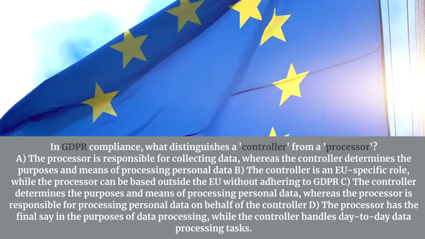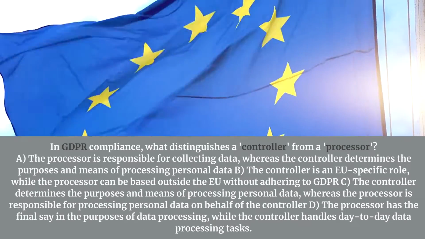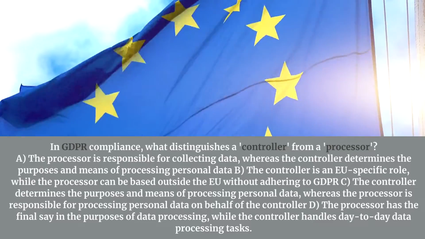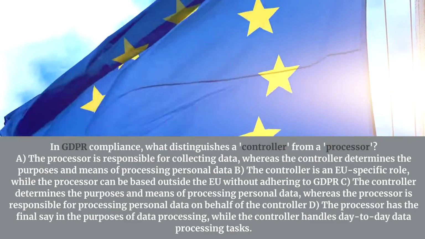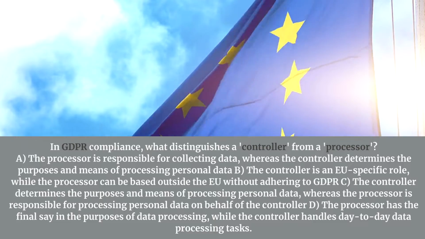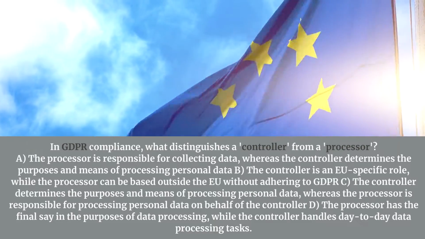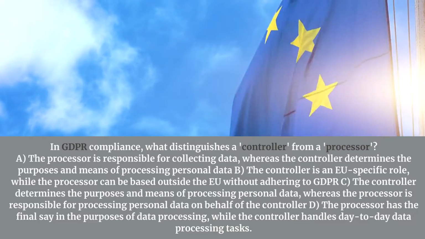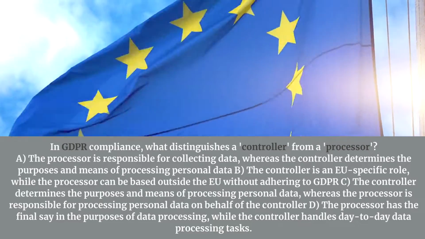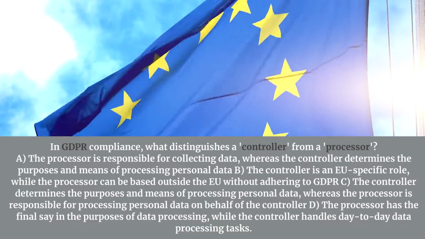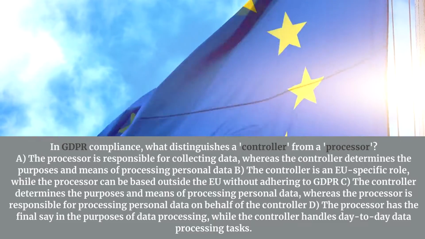In GDPR compliance, what distinguishes a controller from a processor? A. The processor is responsible for collecting data, whereas the controller determines the purposes and means of processing personal data. B. The controller is an EU-specific role, while the processor can be based outside the EU without adhering to GDPR. C. The controller determines the purposes and means of processing personal data, whereas the processor is responsible for processing personal data on behalf of the controller.